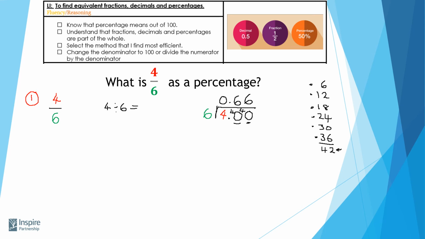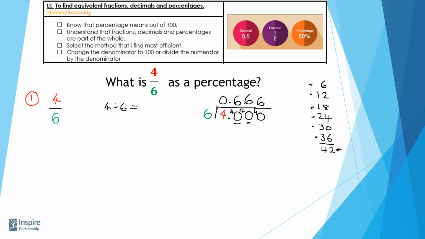That means I need to extend my bus stop out very slightly. That means I'm going to have another 4 left over. And I've got another 40 to fit it into again. And I know that 6 fits into 40 6 times. Now I'm going to have another 4 left over, and it will be the same answer again and again. So I could write these 6's out until the end of time, and I would have no change to the number.